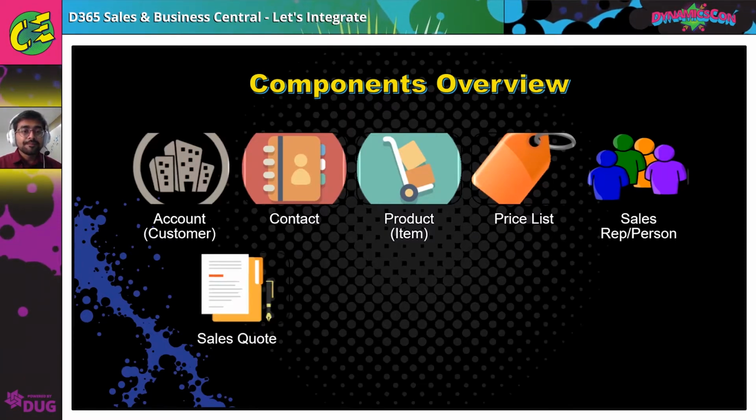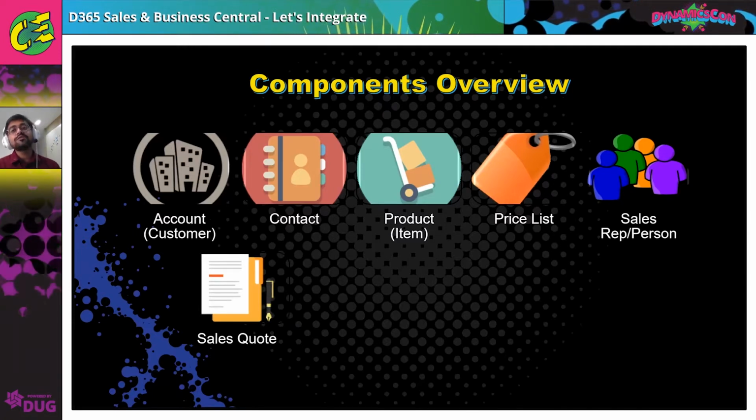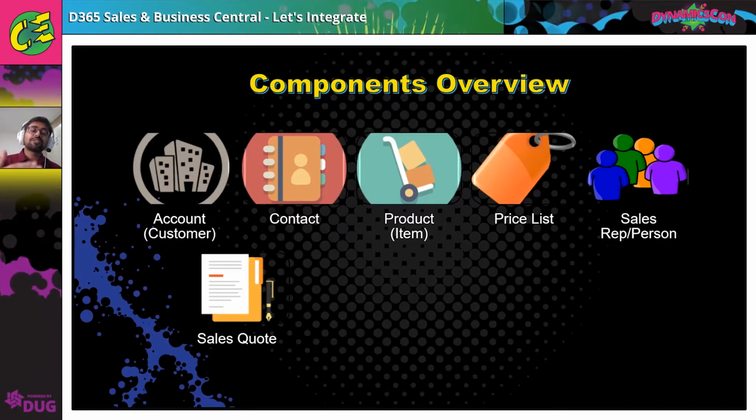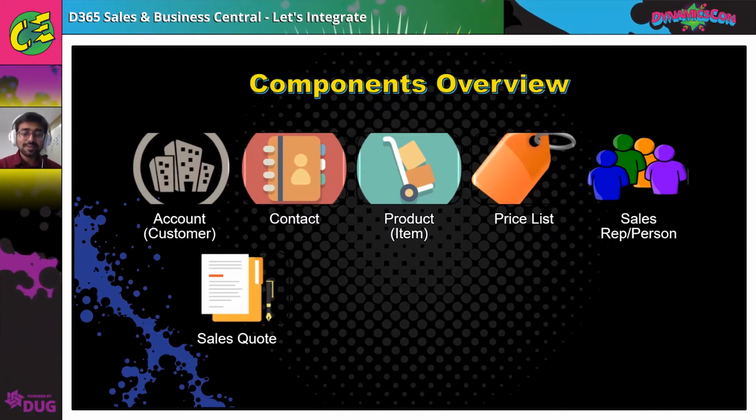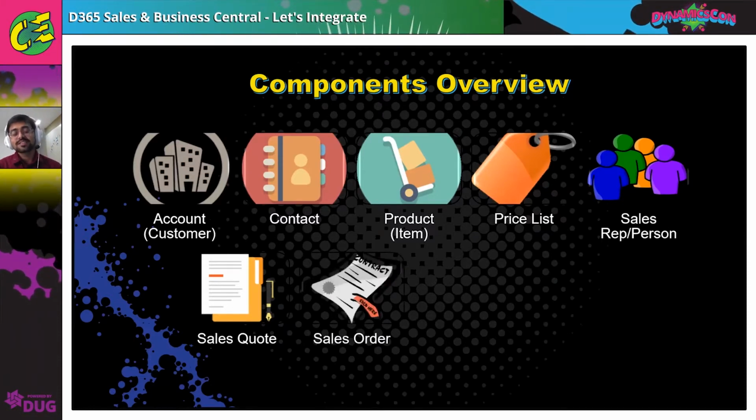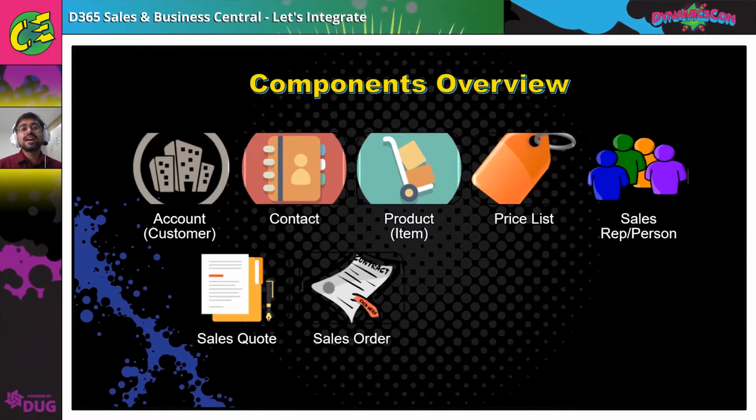Sales quotation. Whenever a sales rep prepares a quotation for a customer, he will provide all the different items, like what are the different products and services required, and provide certain discounts as required, and then finally submit the quotation to the customer. Once the quotation is finalized by the customer, that's where the sales order is prepared. You prepare the sales order telling that this customer requires these services and products, and then you work with the sales order there. In both systems, it's termed the same, CRM and BC.